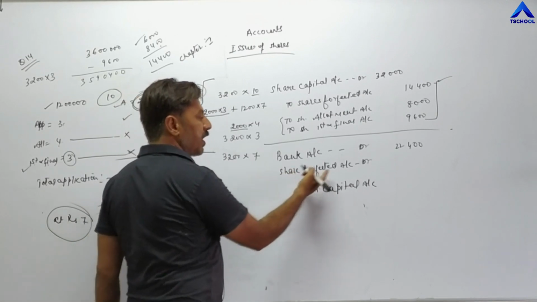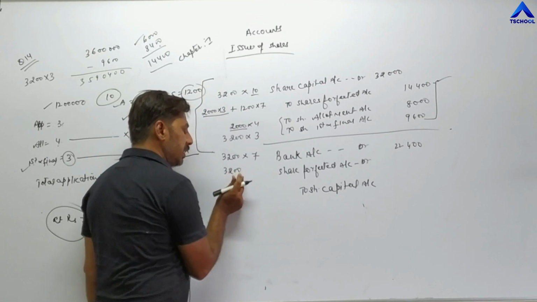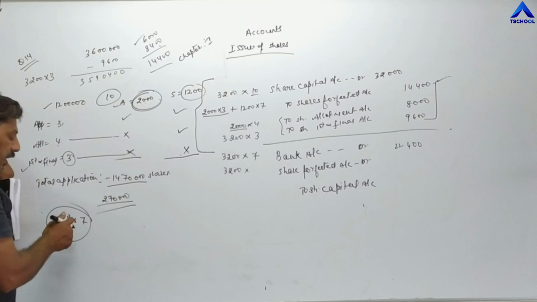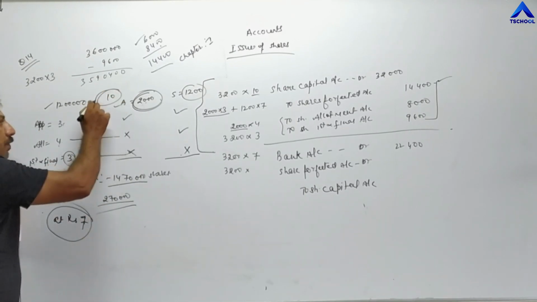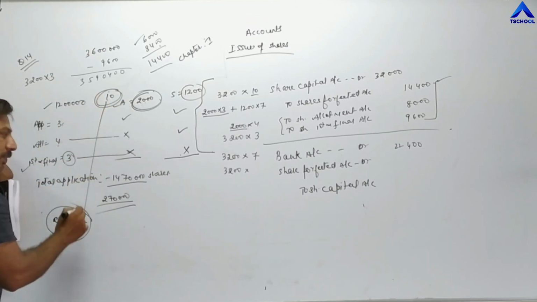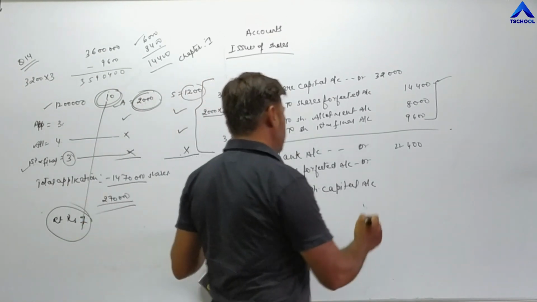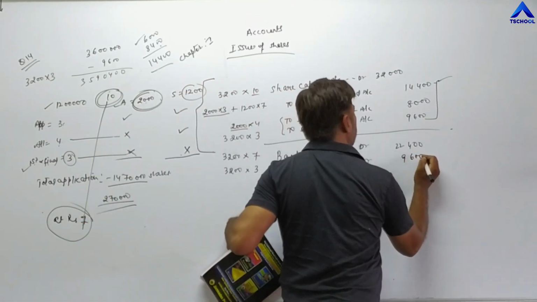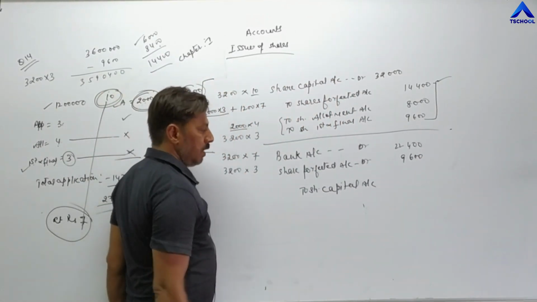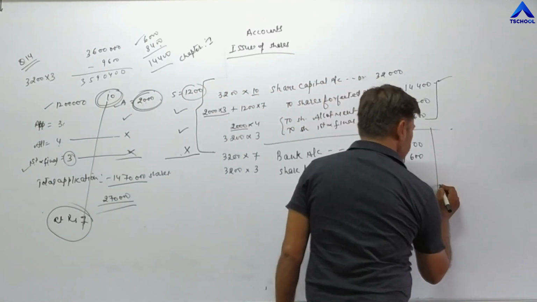Now, share forfeited account debit. Here we have to show discount value. So on 3,200 shares, the discount value: company is reissuing at 7 and face value of share is 10. Share of 10 rupees is selling at 7. It means they are allowing a discount of 3 rupees. It becomes 9,600. 3 to the 6, 3 to the 9, correct. And then total of this can be shown in front of capital account. 22, 31, 32,000.